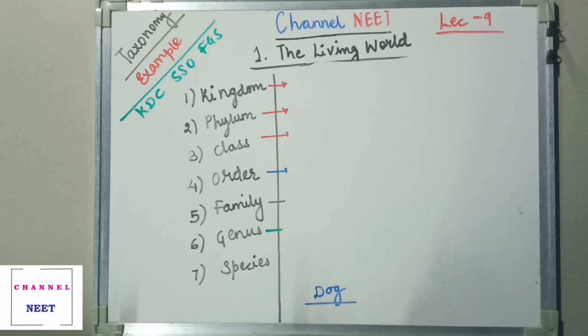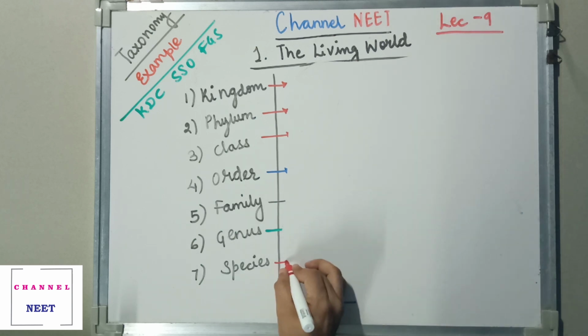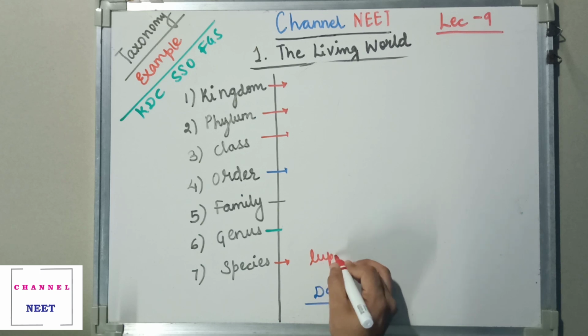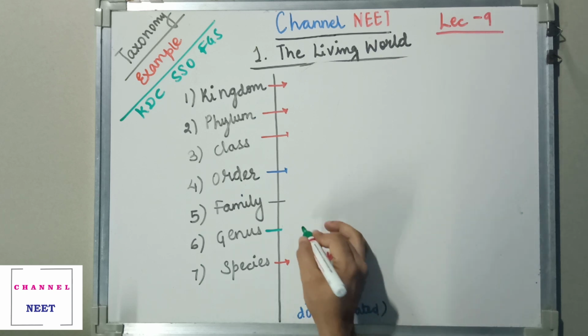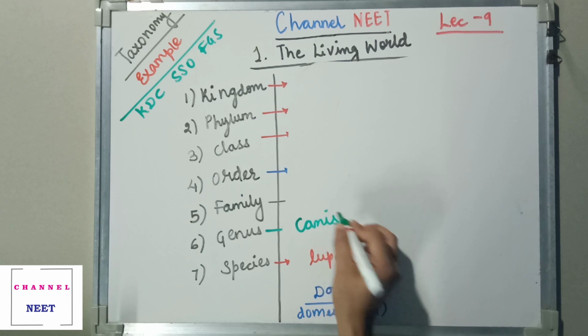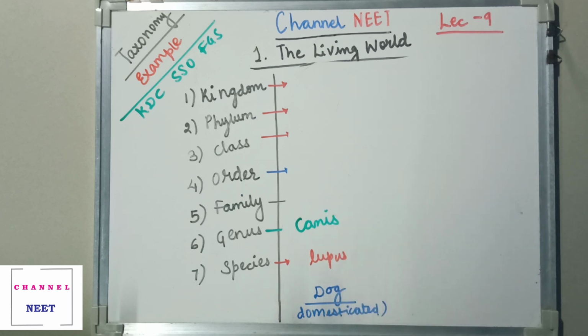Dog's species is lupus. This is again a domesticated variety, lupus. I'm just mentioning it, it is in domesticated varieties. Genus becomes Canis. We'll discuss the word that is known as Canis. Next, family becomes Canidae.